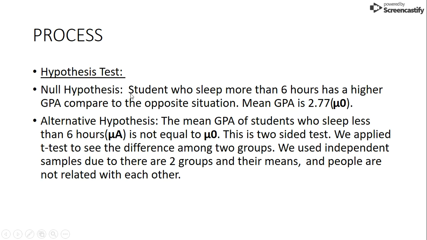Our null hypothesis is that students who sleep more than 6 hours have a higher GPA compared to the opposite situation, and their mean is 2.77. And our alternative hypothesis is that the mean GPA of students who sleep less than 6 hours is not equal to this number. We used a t-test, and in the subcategory we used independent samples because there are two groups and their means are not equal.